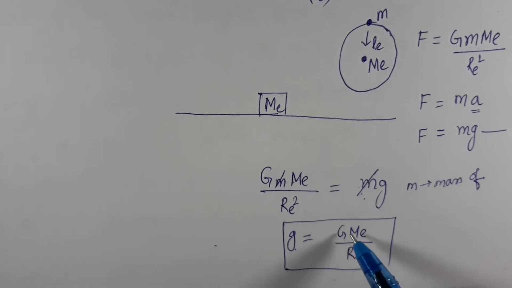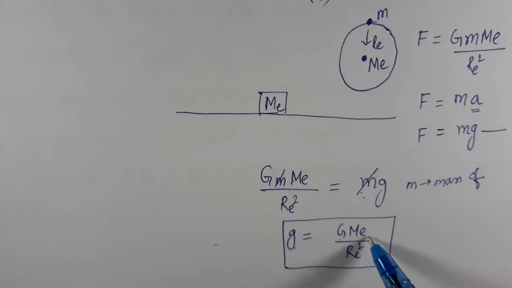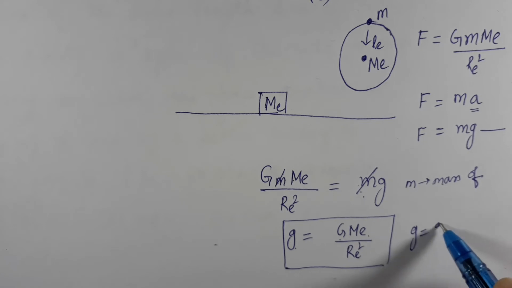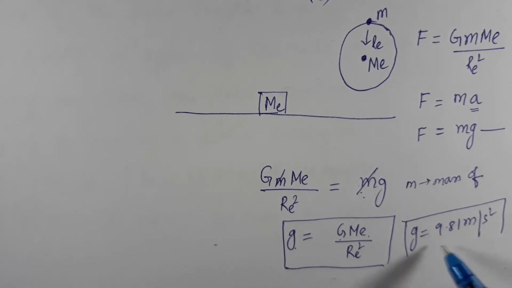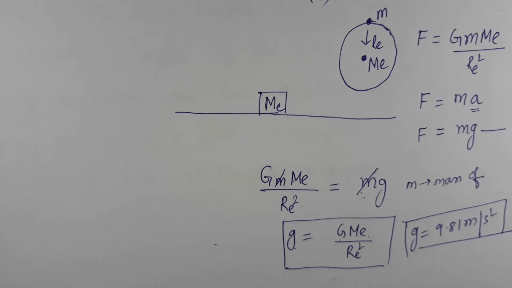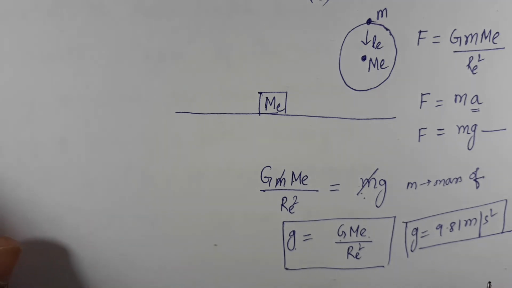The next thing is, this G is a constant. Mass of the earth is also constant. Radius of earth is also constant. If you substitute all these values, you are going to get around 9.81 meter per second square. So the acceleration due to gravity on Earth's surface is said to be 9.81 meter per second square. Now this calculation has been done by keeping in mind that the entire Earth is a sphere, and this is on Earth's surface.